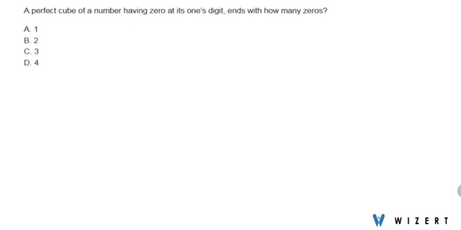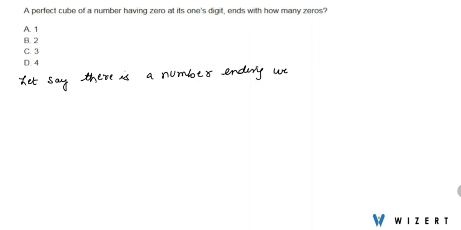A perfect cube of a number having 0 at its ones digit ends with how many zeros? We have to find out. So let's say there is a number ending with 0. So anything can come in this place and the last digit, that is ones digit, is 0.